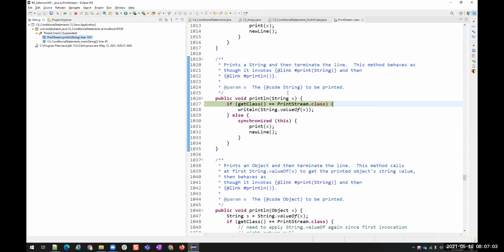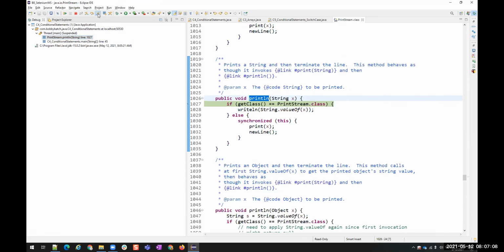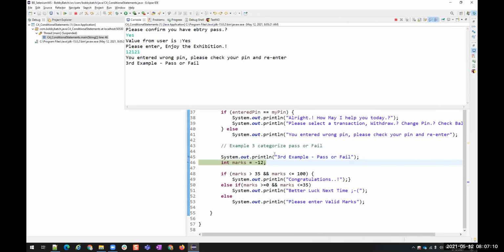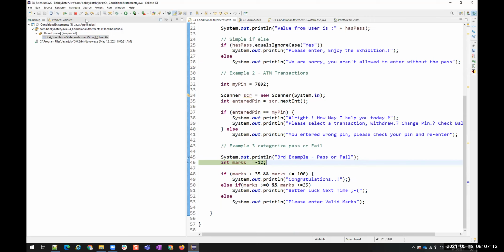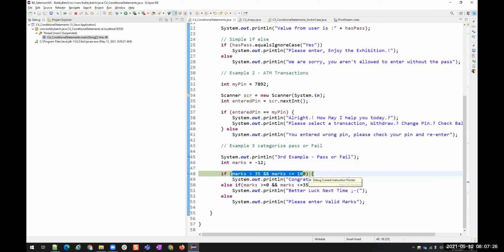See, it entered into that println method, right? I want to get out of this method. Now it came here. Okay. Now March 12. Now observe this. We are at line 48. Our value is -12. Is -12 matching with this? No, right? This condition doesn't match with the -12 value. No. Okay. Now let's go.